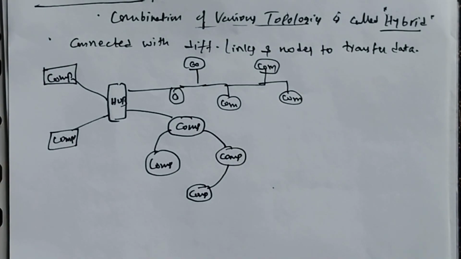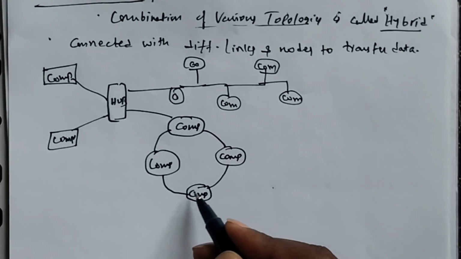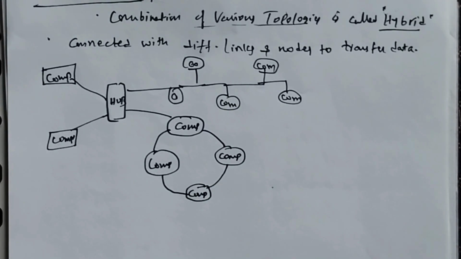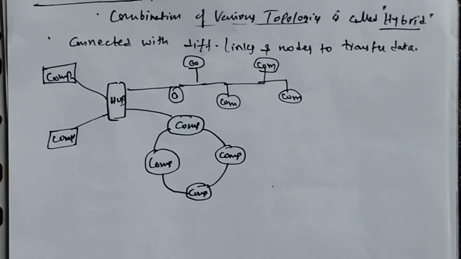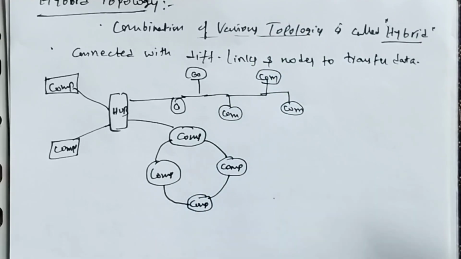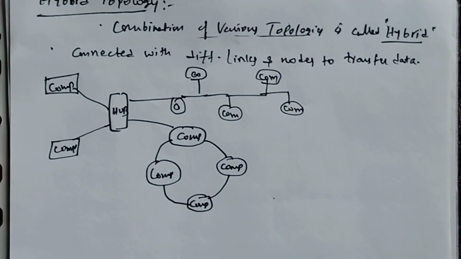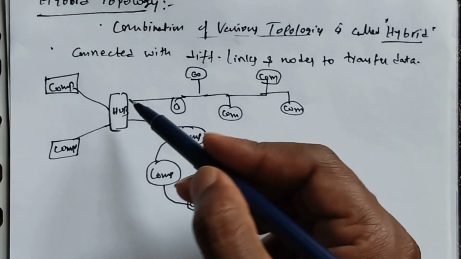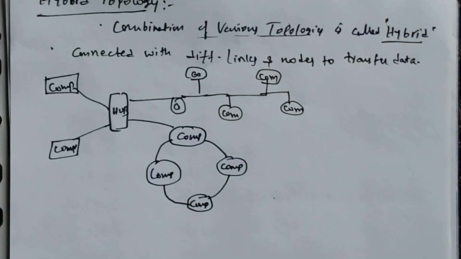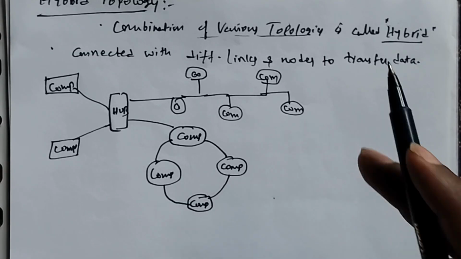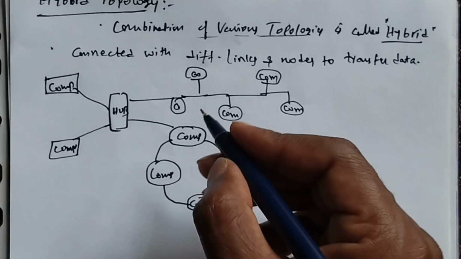What about this diagram? This diagram is a combination of star topology, ring topology and bus topology. So we can say it is hybrid. This diagram is the hybrid topology. Am I right or not? Why? Because the hybrid topology is nothing but a combination of several topologies. So here I used the hub device. We use it in the star topology, ring topology and bus topology. These are the computers.